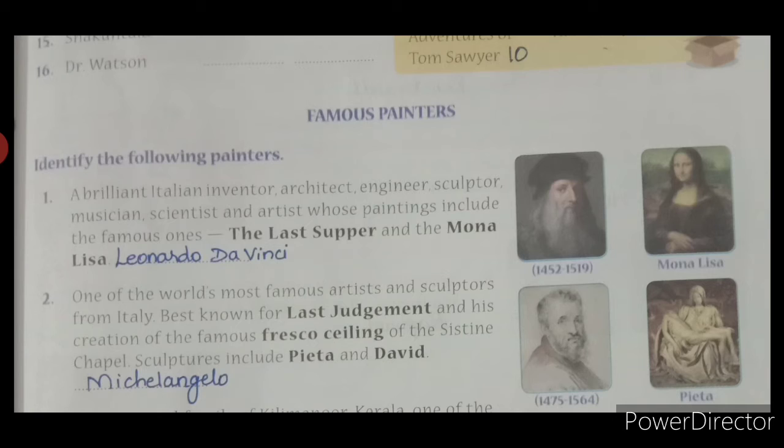Then the second one is Peter, which was drawn between 1475 and 1564 by Michelangelo. You can read the gist given here for the question. Those are all interesting facts which you must know. Is that clear? So please read the notes, look at the picture and then write the answer.